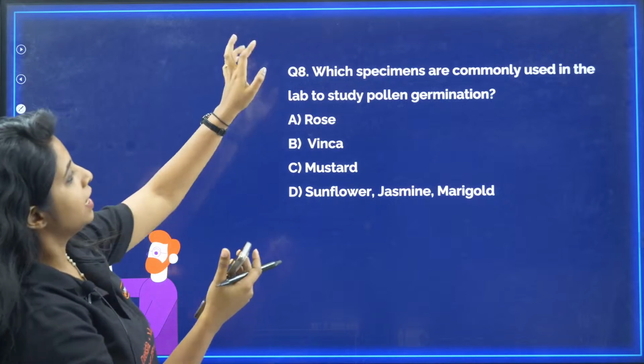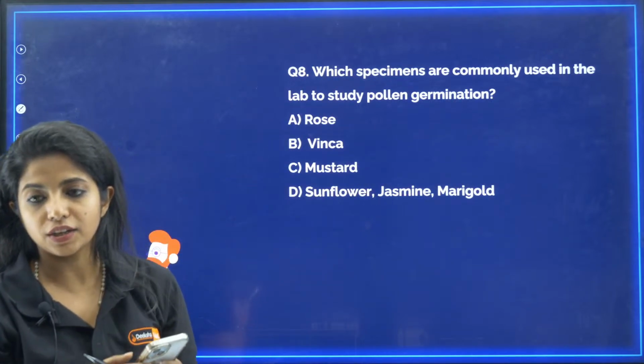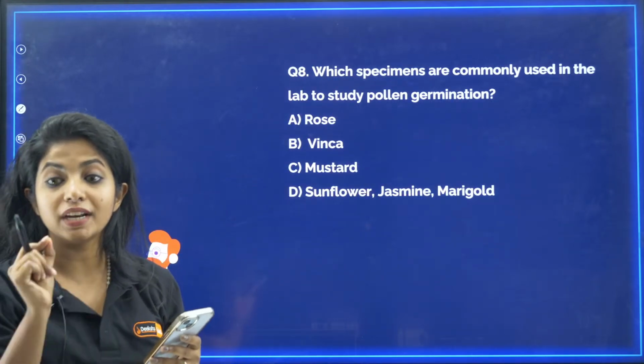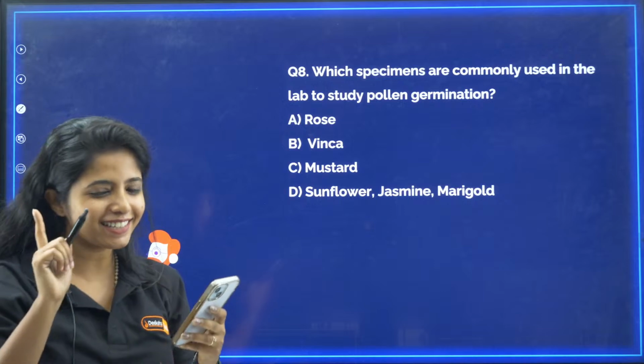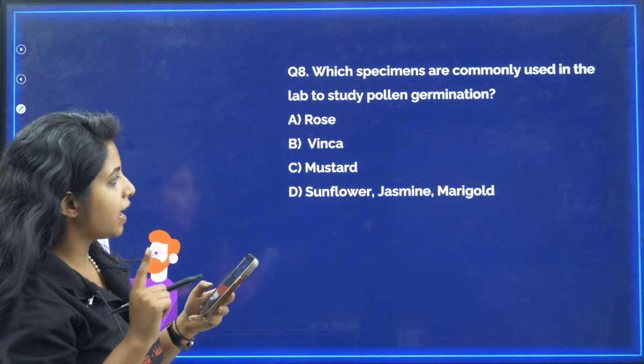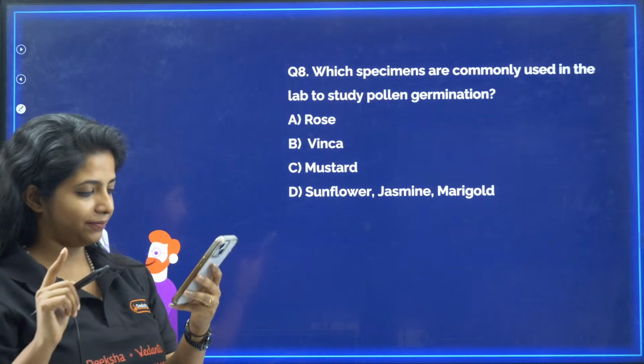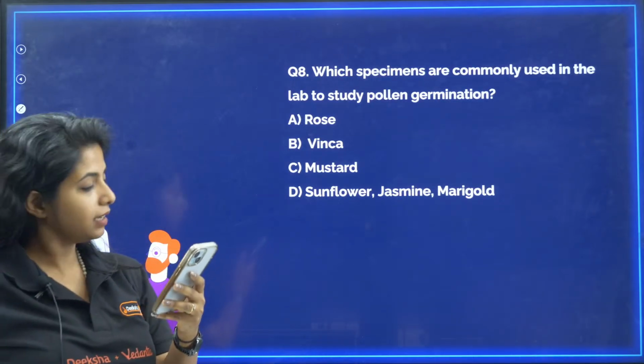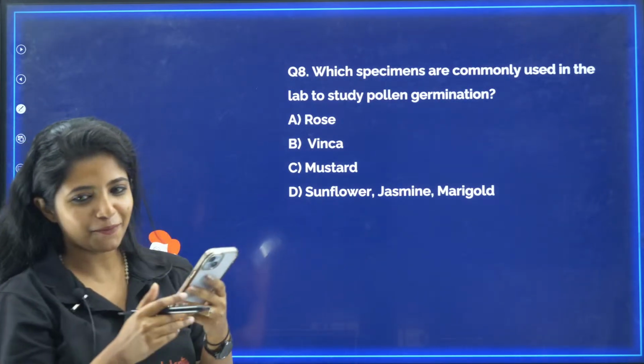Hi Vaishnavi. Now try to find question number 8's answer. Which specimens are commonly used in lab to study pollen germination? Now here you might think rose, vinca, mustard and sunflower, jasmine, marigold. You tell me the answer for this. Jasmine is my name. I hope someone knows that.